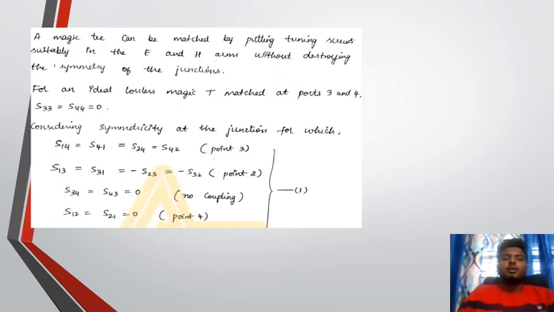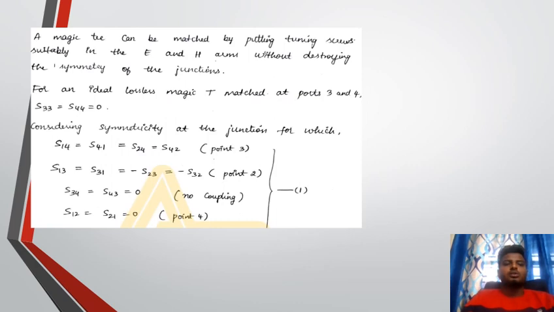A magic T can be matched by putting tuning screws suitably in the E and H arms without destroying the symmetry of the junction. For an ideal lossless magic T, match at port 3 and port 4, S33 equals S44 equals 0. Considering symmetry at the junction, S14 equals S41 equals S24 equals S42. At port 3, S13 equals S31 equals minus S23 equals minus S32.